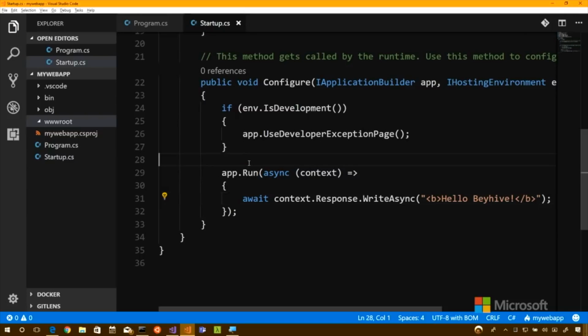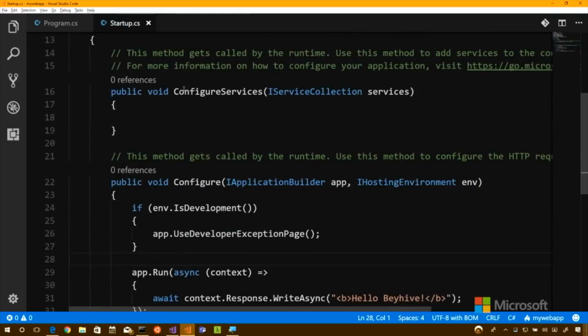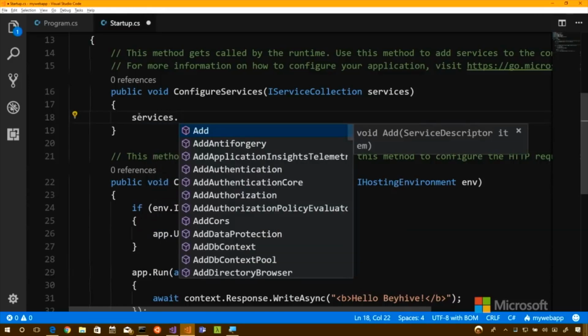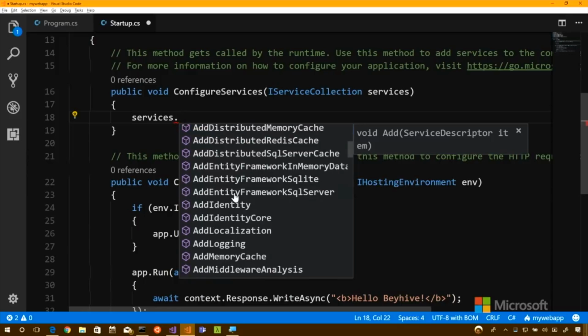And just to bring it back a little bit, you talked about configuring services, and we're going to configure our first service here. If you type services.add, I get all these choices that we saw before. And these are all the different things that can be layered on top of our application.